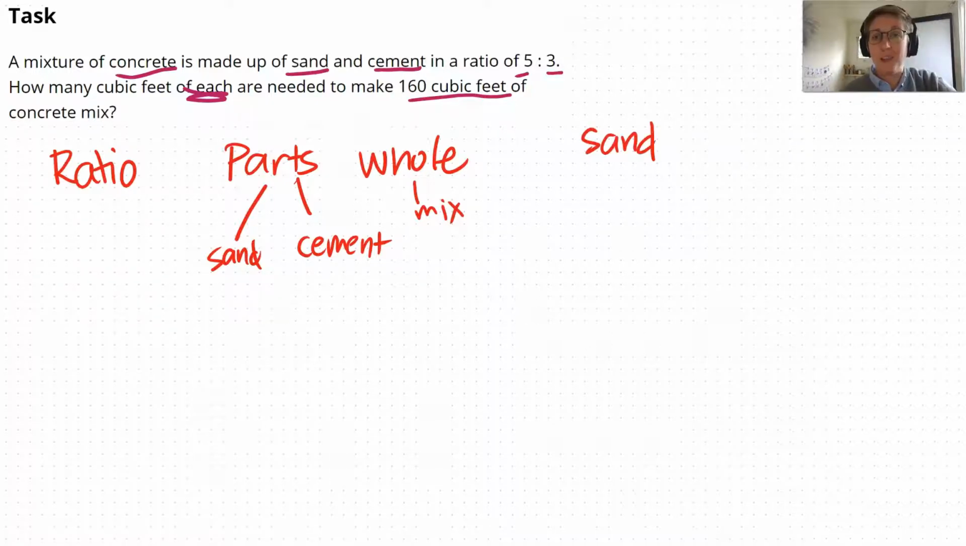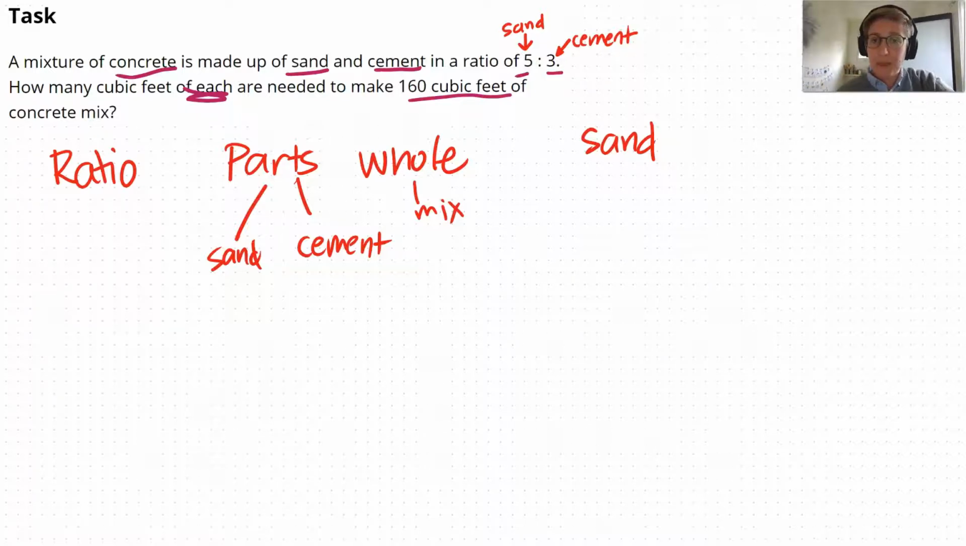So I'm not going to actually draw sand in this case. I'm going to think about how many parts of sand I have. So when they say sand and concrete, and they say a ratio of 5 to 3, what they're saying is that the first thing that was mentioned was sand, and the second thing that was mentioned is cement. So I know that they're saying there is 5 parts of sand for every 3 parts of cement.